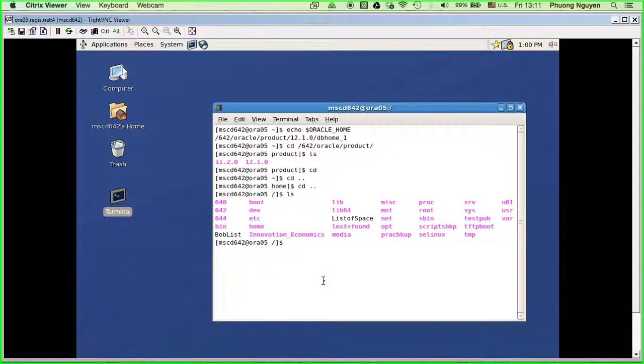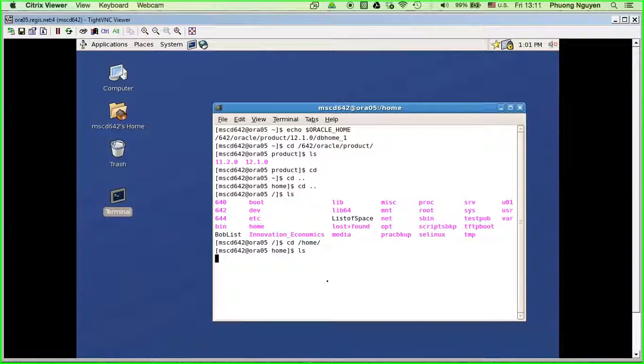From here we're gonna go back to 642, and I'm gonna run that installer. The installer will show with a nice screen, and that file is in this directory here, home. So I'm gonna cd to home.